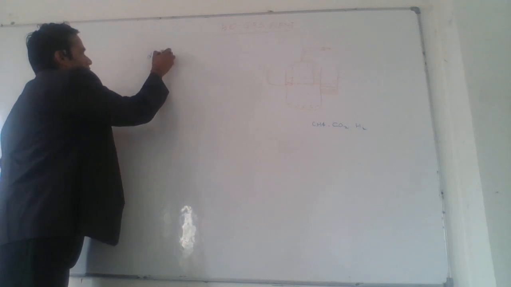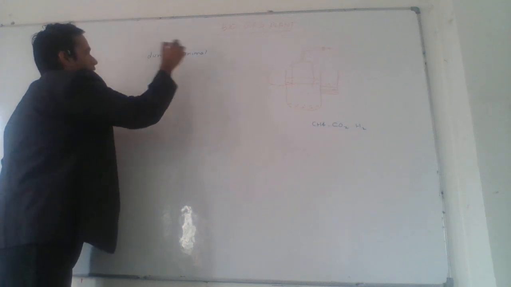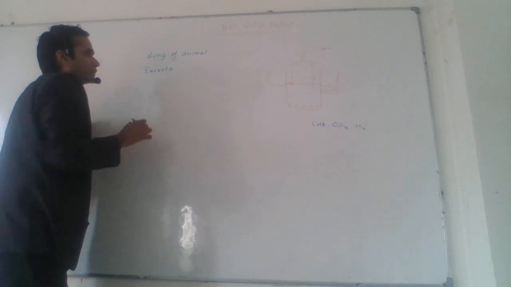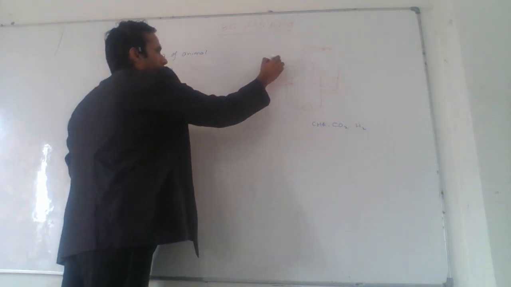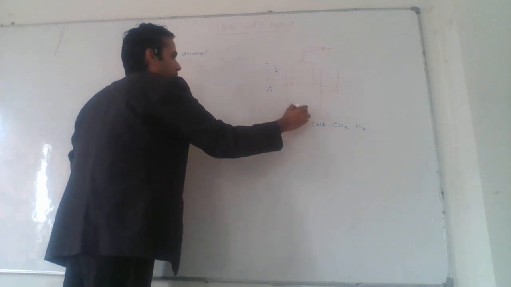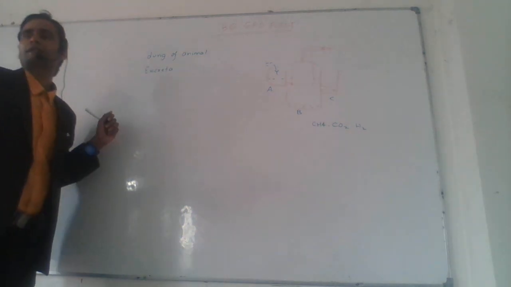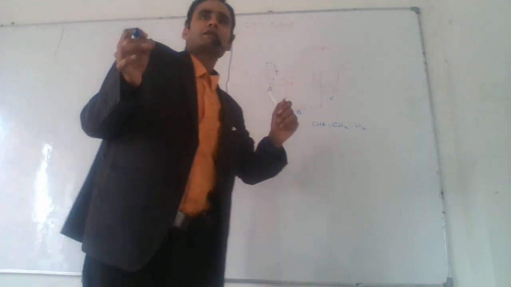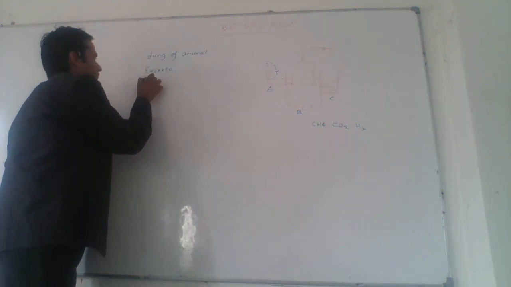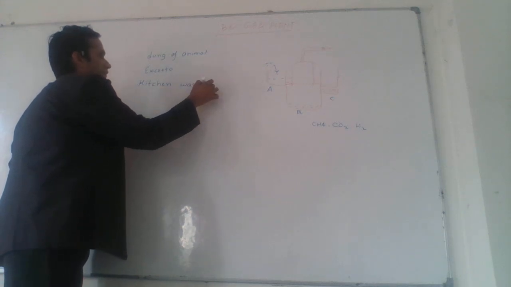In this, the dung of animals, and dung means excreta. Second, kitchen and household waste items are stored in chamber A, this is chamber B, and this is chamber C. Kitchen waste, what items are garbaged out in the kitchen? Kitchen garbage or kitchen waste or garbage.